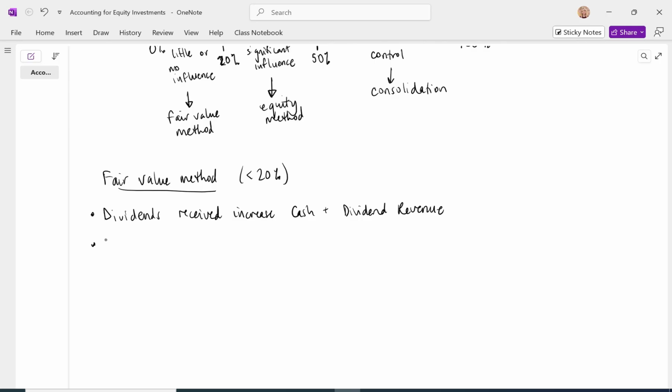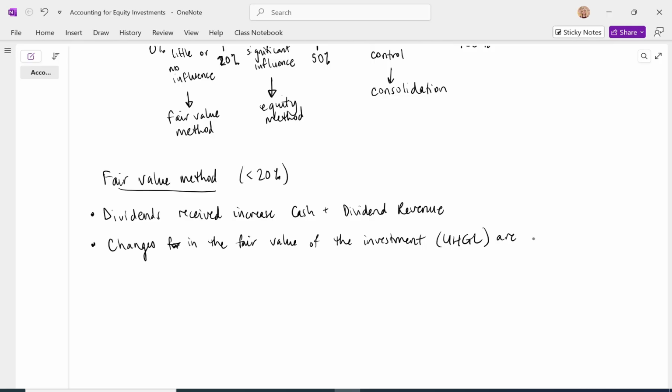Next point we need to know about the fair value method: changes in the fair value of the investment, those unrealized holding gains and losses. How do we account for those? They're going to be accounted for the same way that we accounted for them with trading securities.